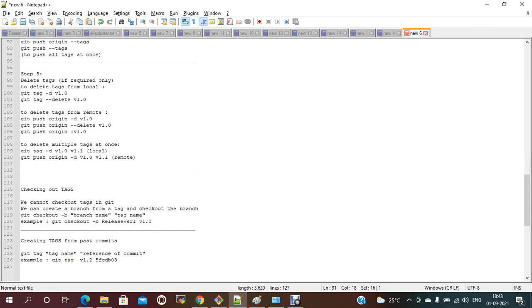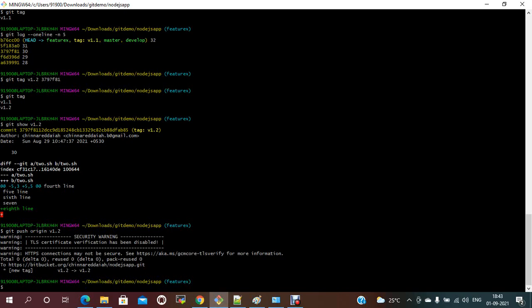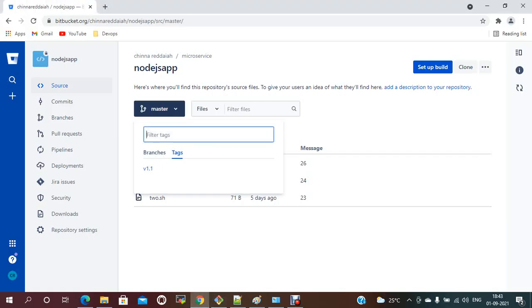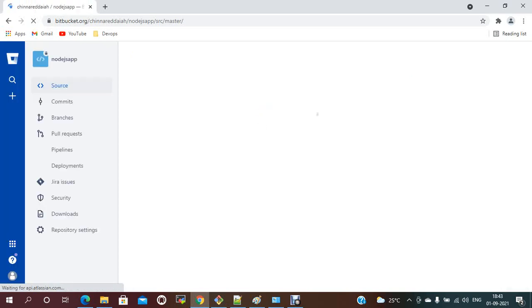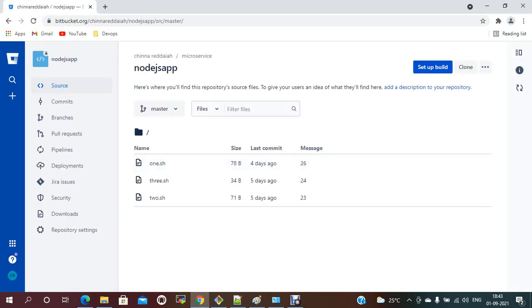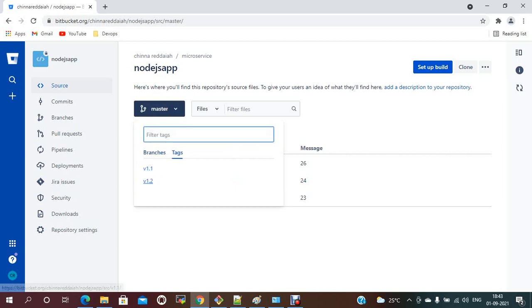Okay, so whatever we have discussed about tags, this is the information. Now if you see in the remote repository, there are two tags. Currently we have two tags. To describe the tag, a tag is nothing but a reference to the latest commit ID of the current branch. Can we change the commit ID of the tag? Yes, we can change that.